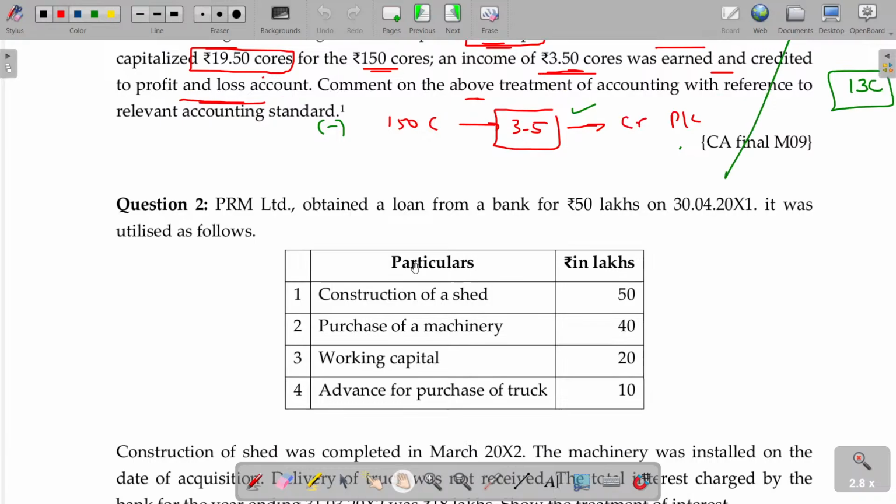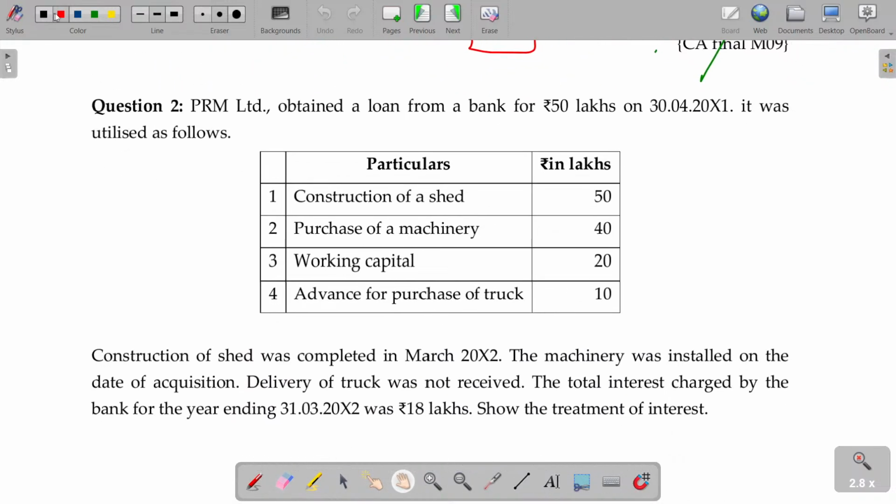Let's go for the question number 2. Come on. You can guess and tell me. What are called qualifying assets? Okay. Now, PRM Limited obtained a loan from bank 50 lakhs. It is utilized as follows. Now, what happens here? This borrowing is not meant for any specific asset, then it will be called as general borrowing. In case of general borrowing, you have to take weighted average cost of capital.